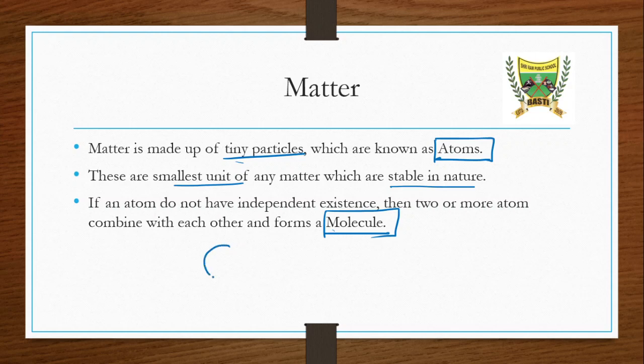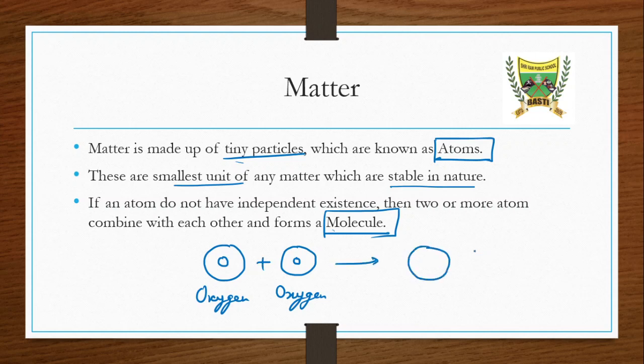Suppose this is an oxygen atom, and this is another oxygen atom. We have taken two oxygen atoms. When they combine, they become a molecule. Got it? When we combine two oxygen atoms, they become one molecule of oxygen.